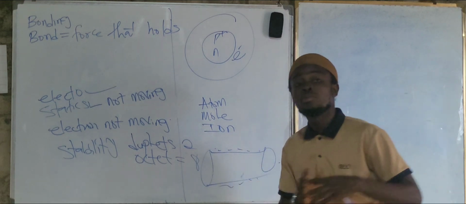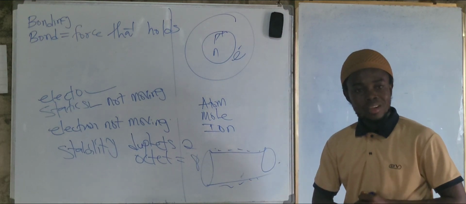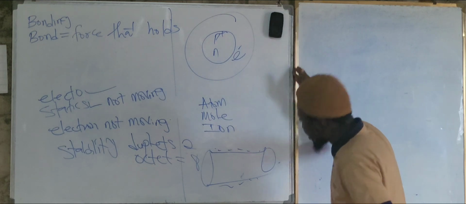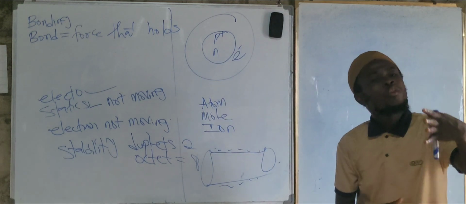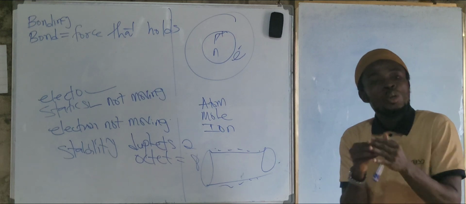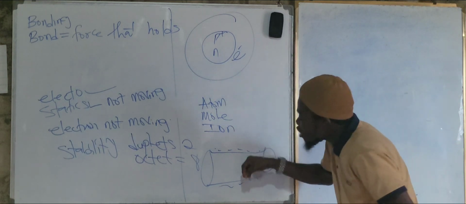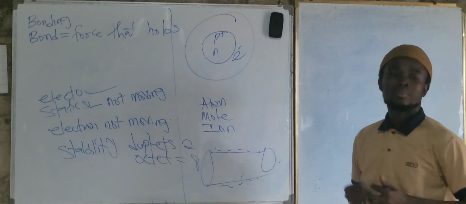But these electrons here, they are not moving at all. Right? Look at this area here. There is an electron here, but they are not moving. For them to move, you want to apply heat to them. So therefore, what happens now? Those electrons here will start to move.